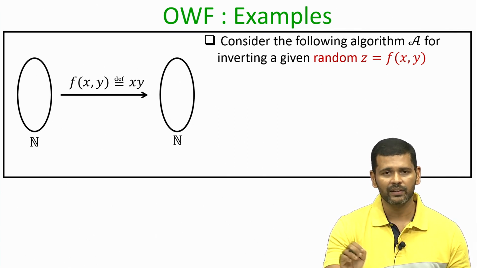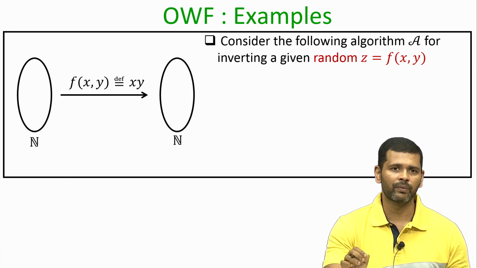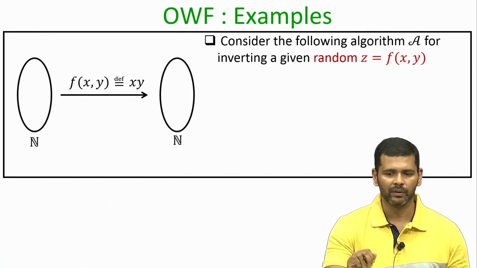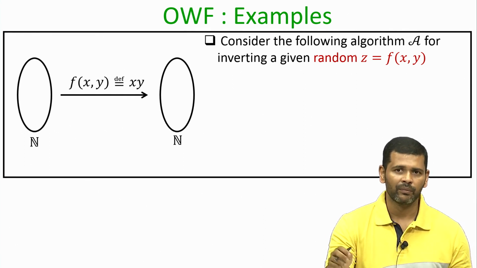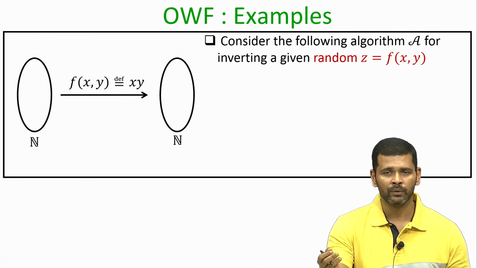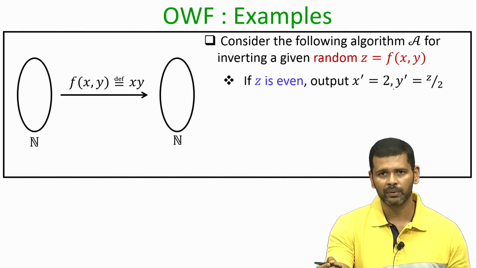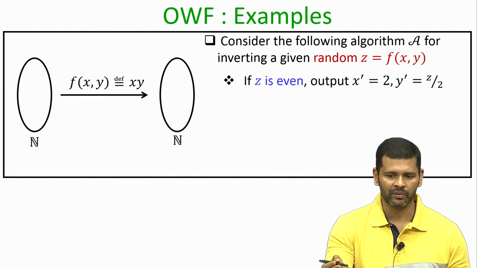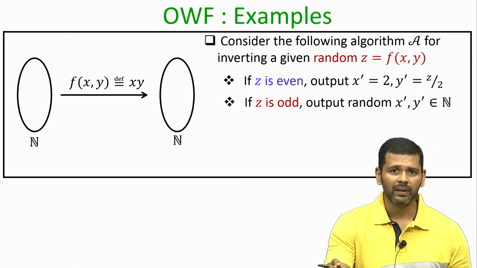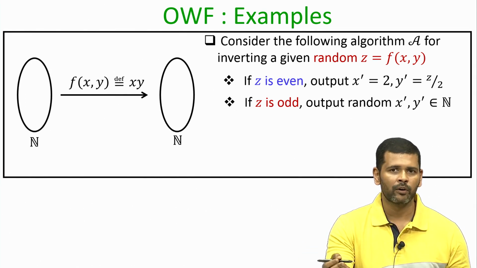And it turns out that there indeed exists a simple algorithm to find one of the pre-images, and the algorithm is as follows. You are given a random sample z, which is the output of the function on a pair of unknown inputs x comma y. The algorithm checks whether z is even or odd. If z is even, then the algorithm outputs the following pair of pre-images: the first pre-image x dash is 2 and the second pre-image y dash is z by 2. That is a pair of inputs which would actually give you the output z. Whereas, if the sample z given to you is odd, then you just randomly output x dash comma y dash from the set of natural numbers.